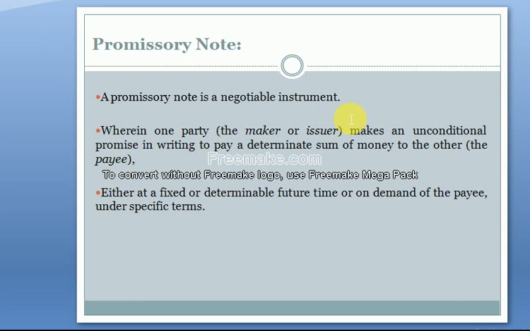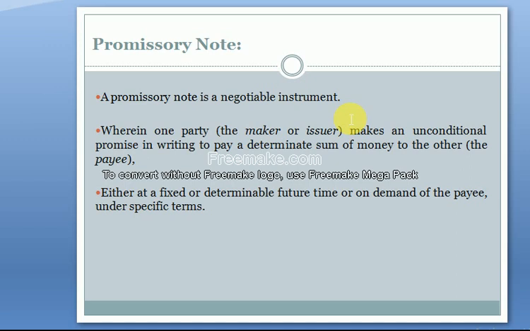Such a promise is called a promissory note, either at a fixed or determinable future time or on demand of the payee under the specific terms and conditions.